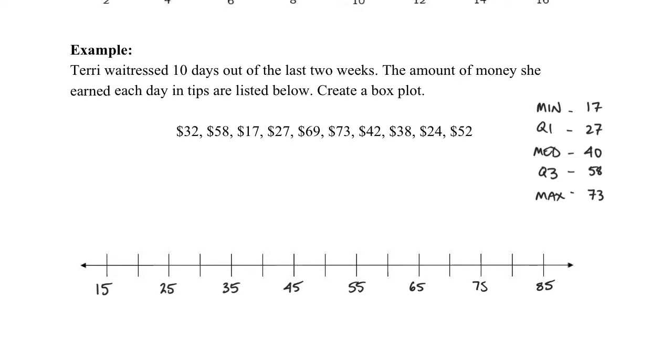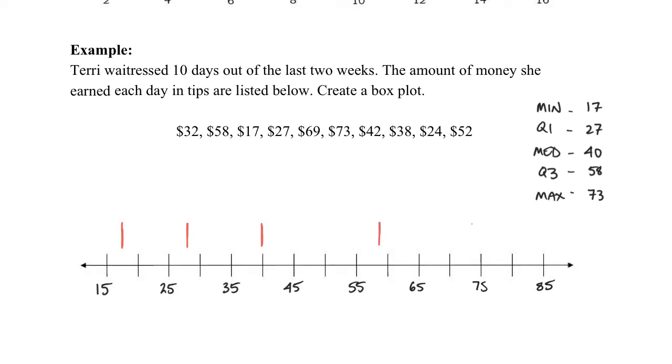Okay, and now we're going to take our 5-number summary and we're going to mark each of these on our graph with a vertical line. So it looks like this. 17 is going to be right about here, so I'm going to put a vertical line. 27 is going to be right about here. 40 is right here. 58 is right here.